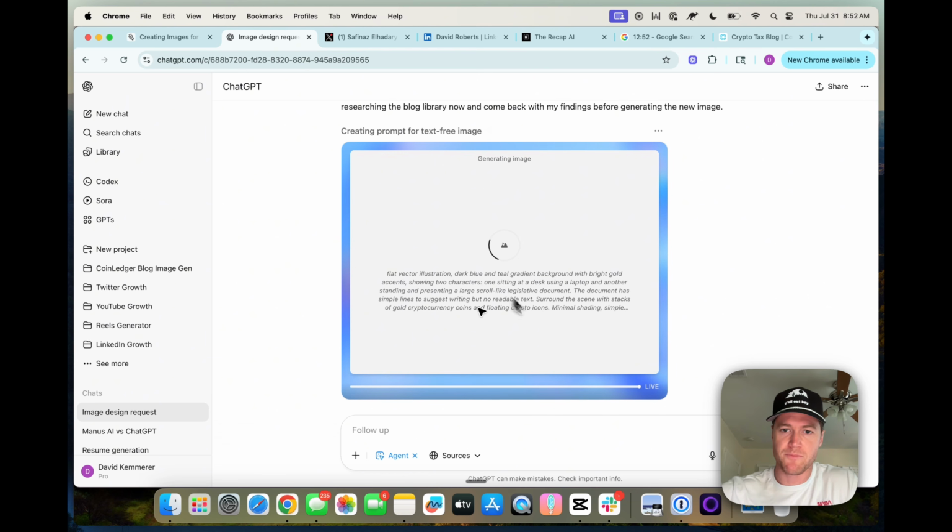So this is cool. It just popped up a message saying I'm going to generate a new prompt. The last one included words in the image, which, as you can tell by our blog images, we don't have words in the images ever. So it self-corrected itself and is iterating on its own prompt. So that's pretty cool.